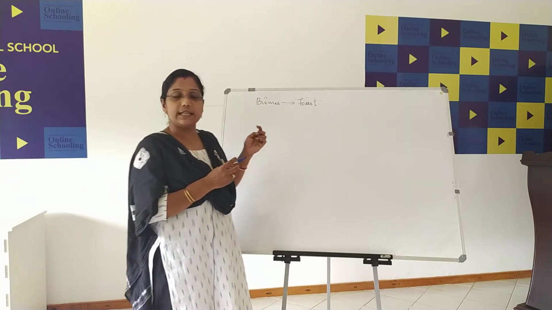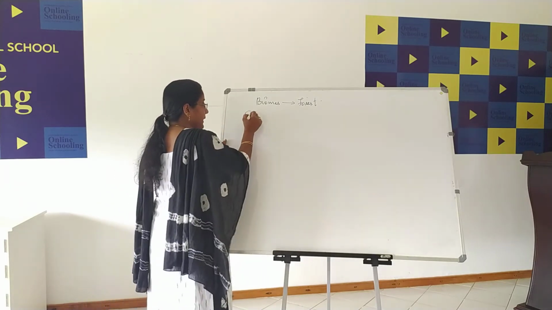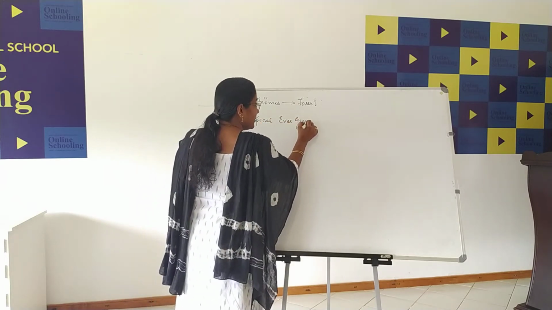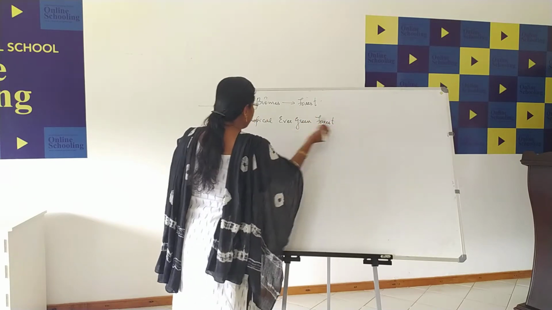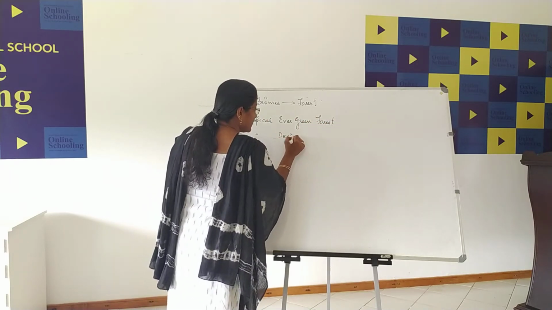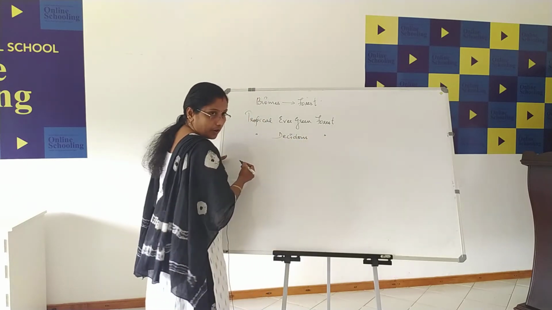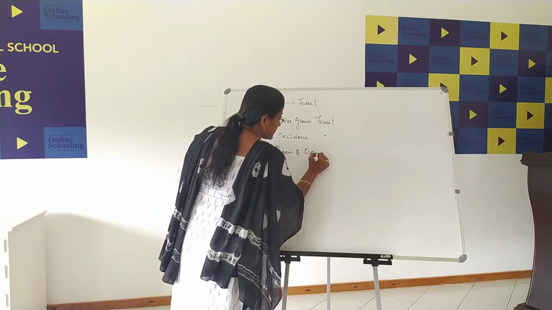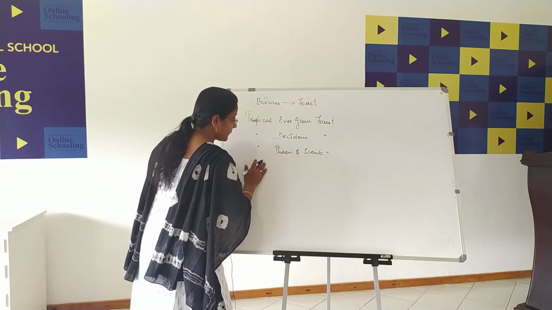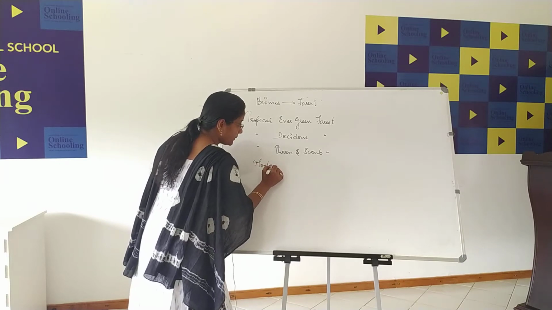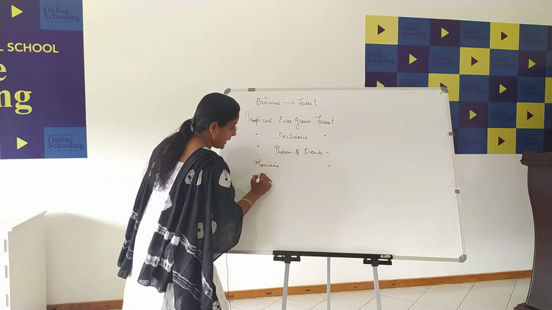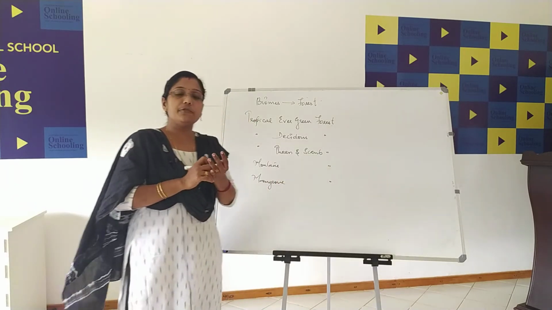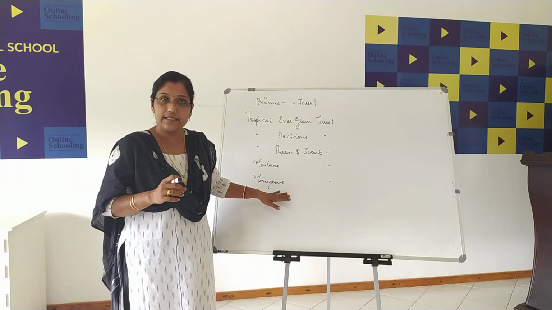Biomes in India can basically be divided into different types: tropical evergreen forest, tropical deciduous forest, tropical thorn and scrub forest, montane forest, and mangrove forest. So these are the different types of forests that we can see in India.